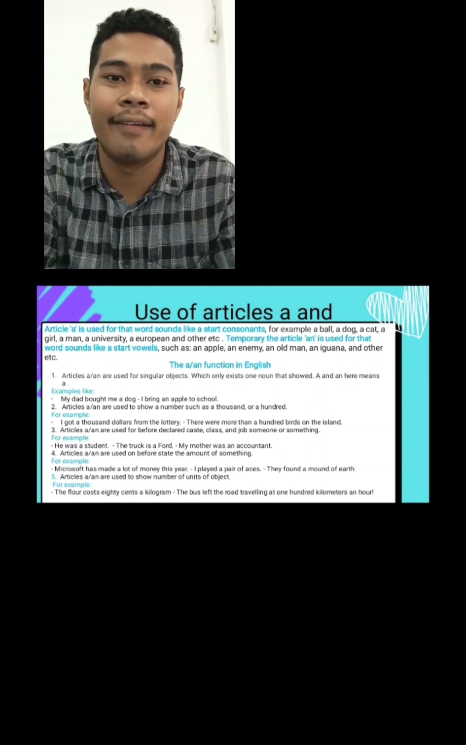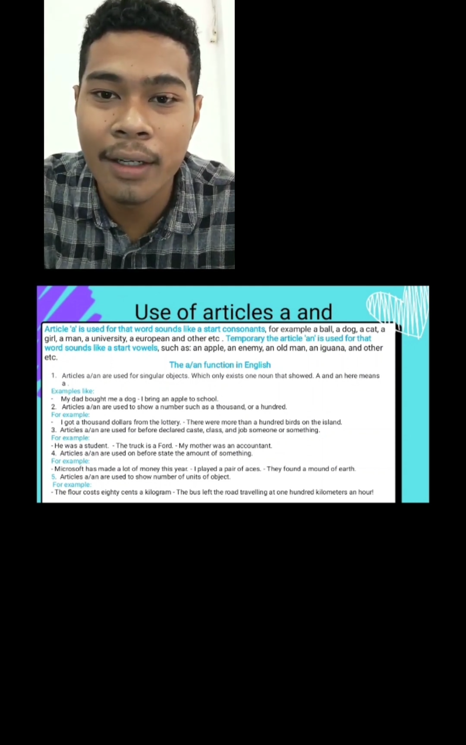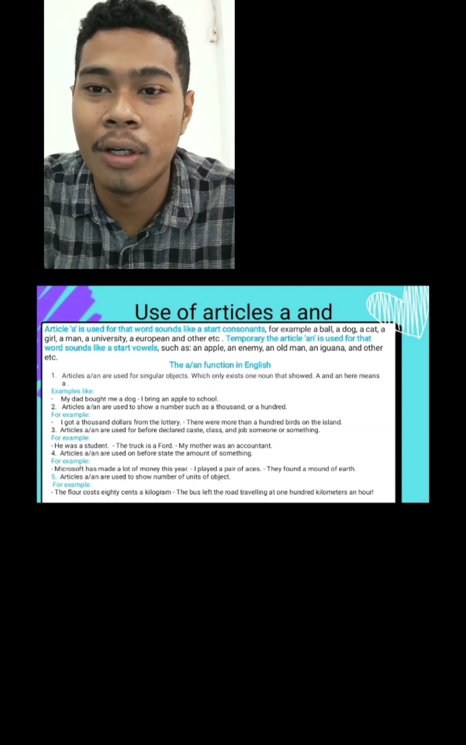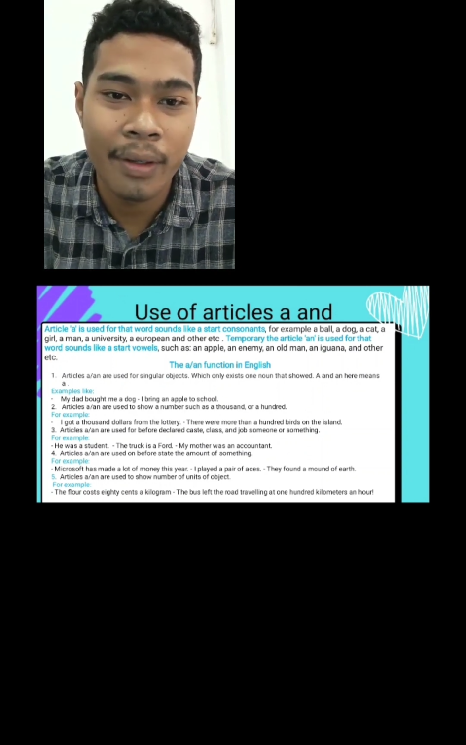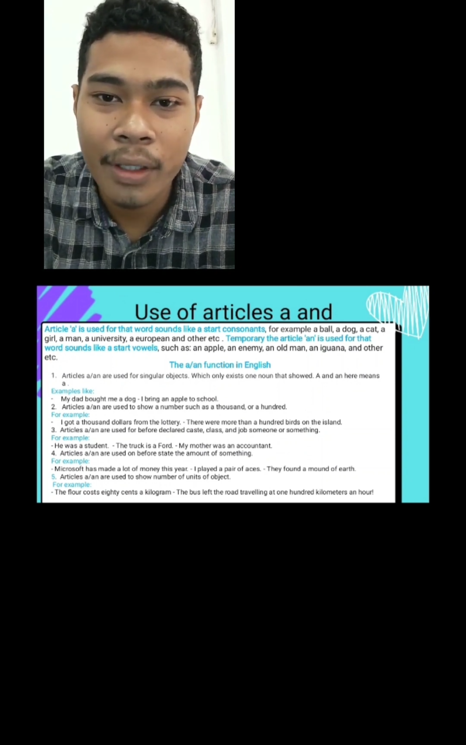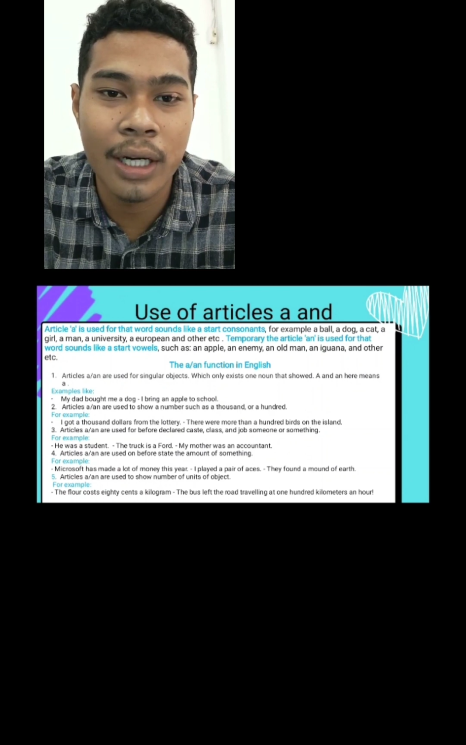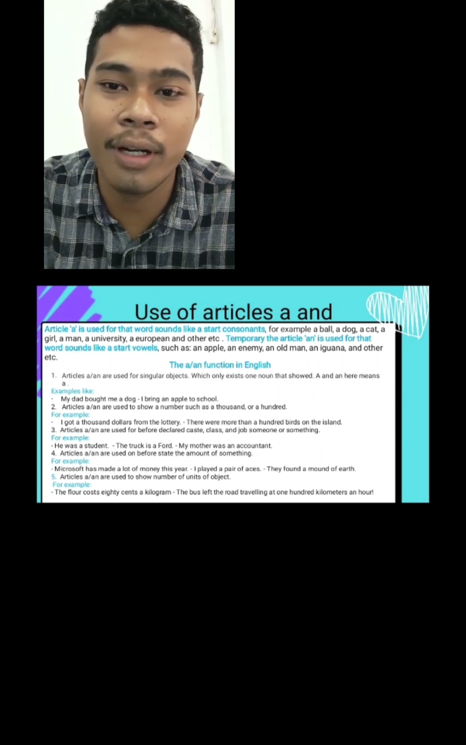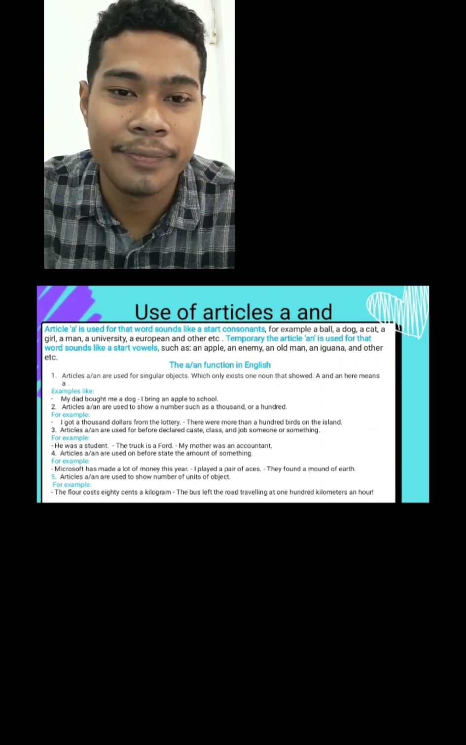Articles a and an. The article a is used for words that sound like a consonant. Compare, for example, a ball, a dog, a cat, a girl, a man, a university. The article an is used for words that sound like a vowel, such as an apple, an enemy, an old man, an iguana, and other examples. They have a function in English.